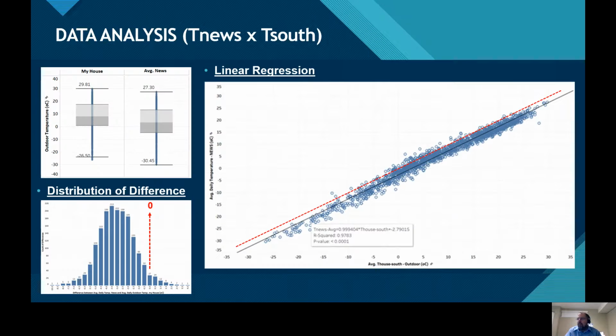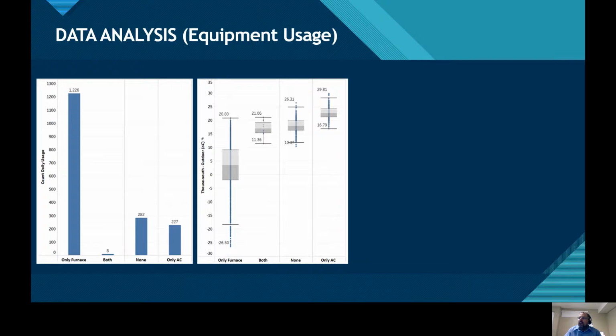The first analysis was to compare the outdoor temperature at my house with the average daily temperature registered by the news. We plotted these three plots, and in summary, the temperature registered outdoors at my house is on average 2.79 degrees Celsius higher than the temperature registered by the news at Calgary International Airport.